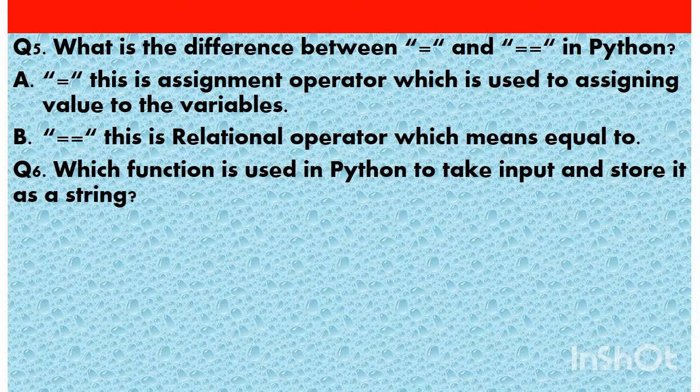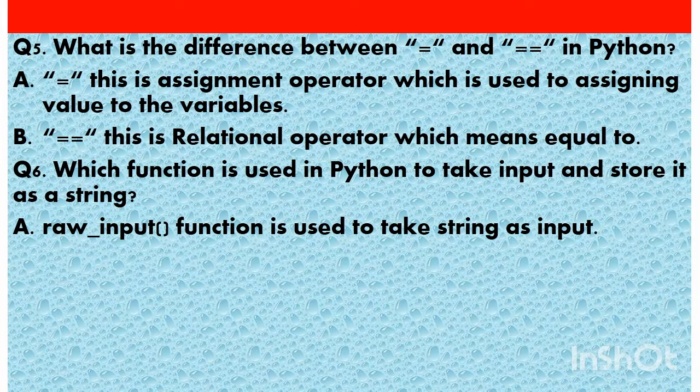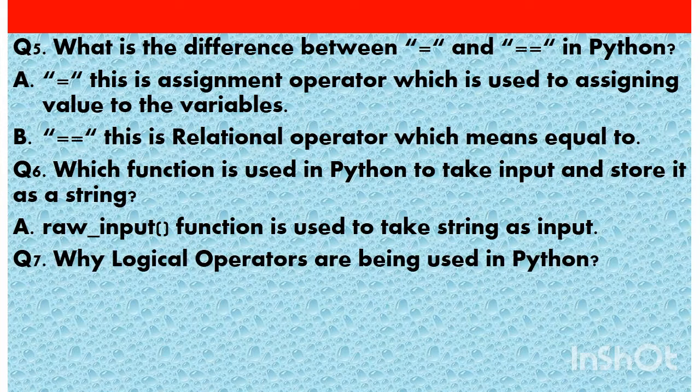Next question. Which function is used to take input and store it as a string? Raw input function is used to take a string as input. Raw input function. Okay. Now the next question. Why are logical operators used in Python? What is the use of logical operators?